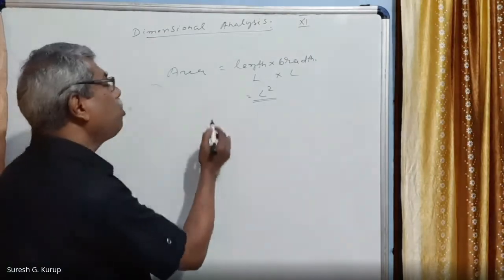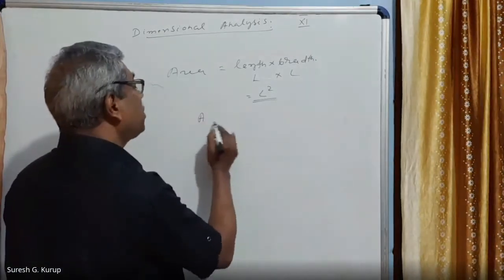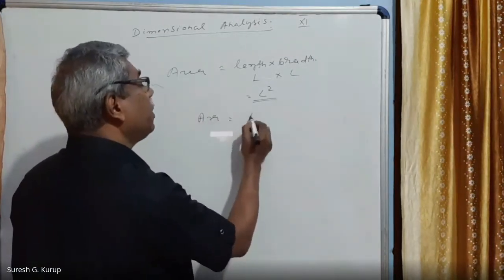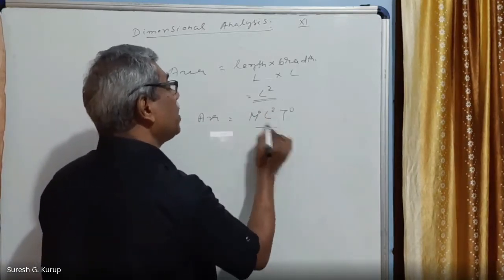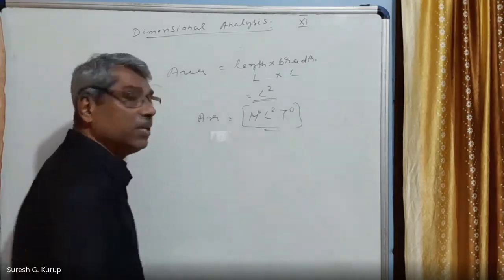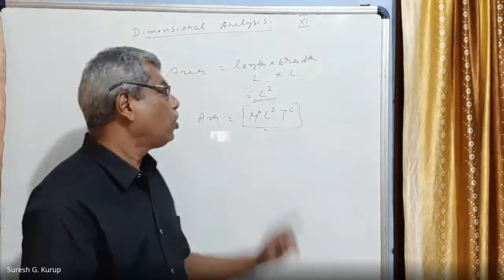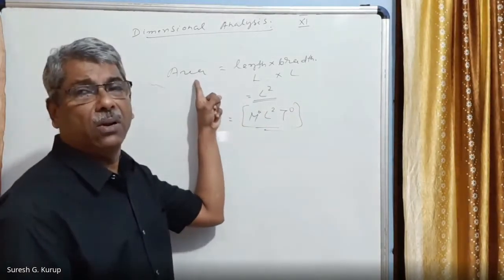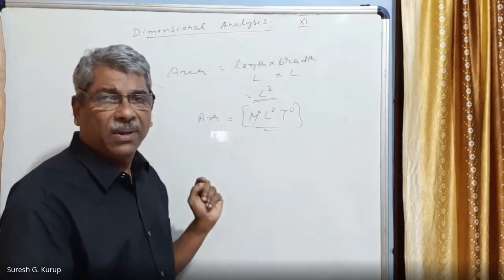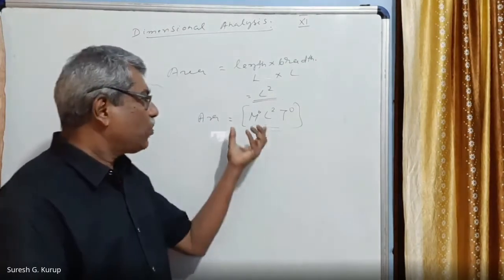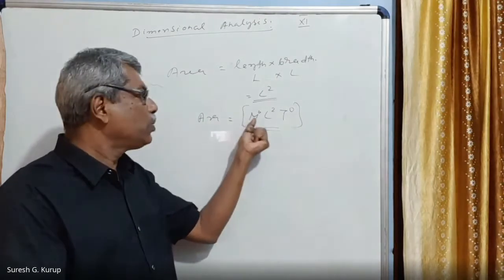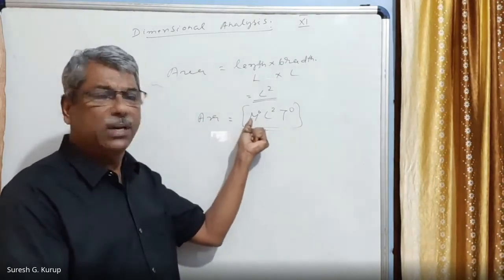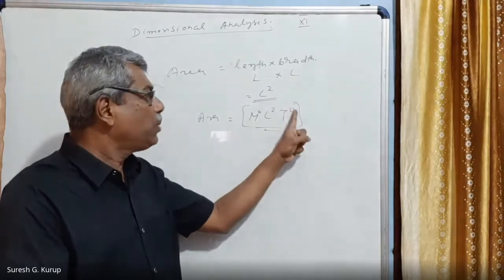So, the dimensional formula of area is equal to M raised to 0, L square, T raised to 0. When you write this way, it is called the dimensional formula of the physical quantity area. Am I correct? So in this case, we are representing the physical quantity area in terms of the fundamental units, mass, length, and time, with some powers applied.